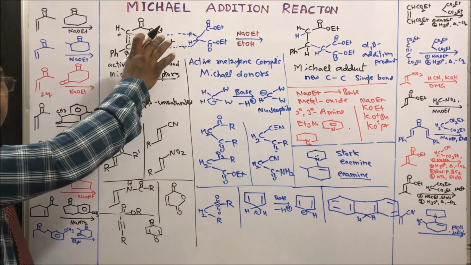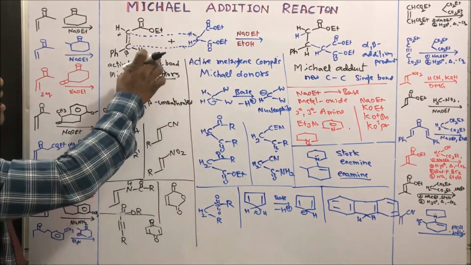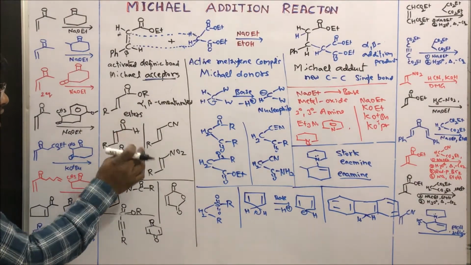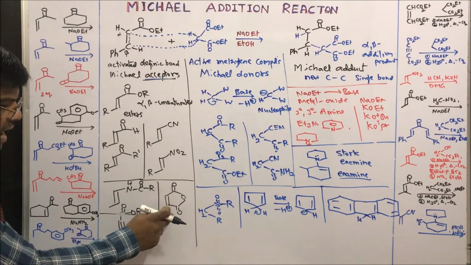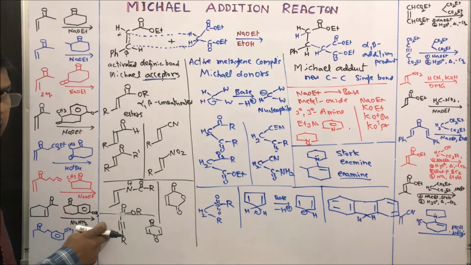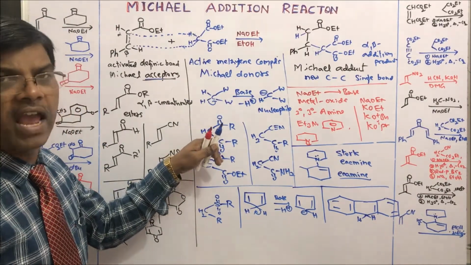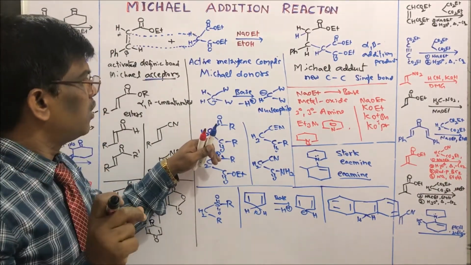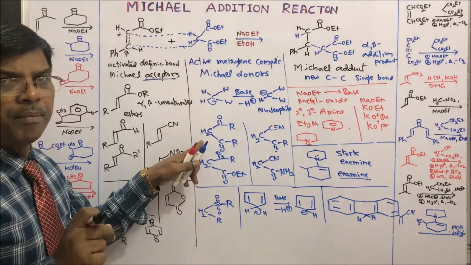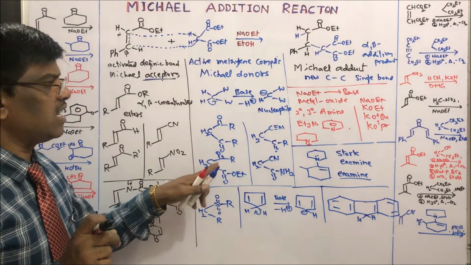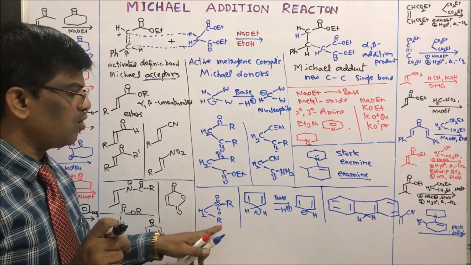The compounds that usually undergo Michael addition reaction are alpha beta unsaturated esters, aldehydes, ketones, nitriles, nitro compounds, amides, anhydrides, alkynes, internal alkynes, benzoquinone. Whereas Michael donors are the compounds having an active methylene group. Usually diethyl malonate I have taken here, and beta diketones, beta ketoesters, beta ketonitriles, cyanoacetamides, sulfones.